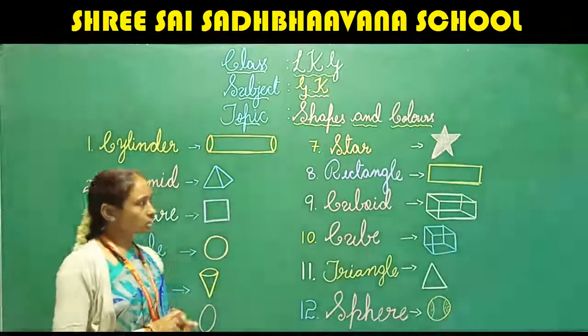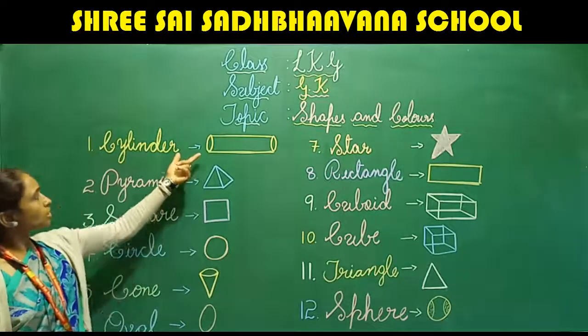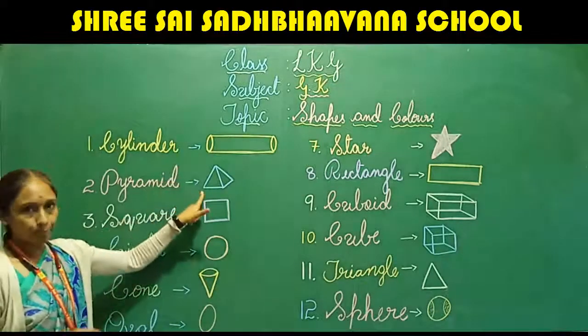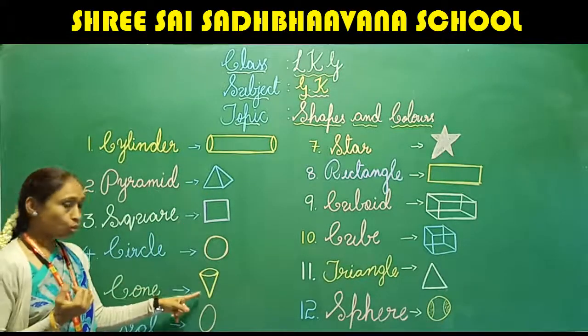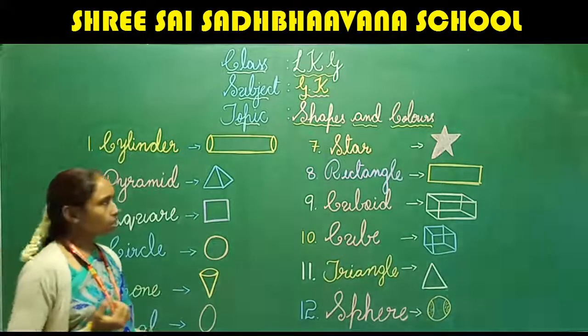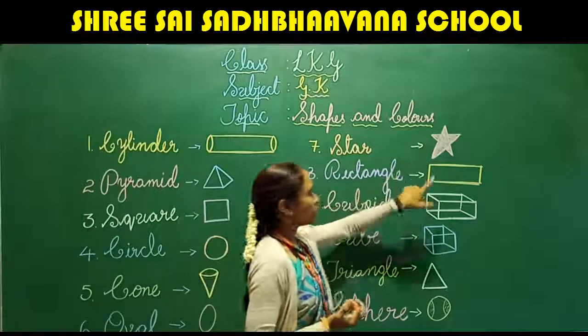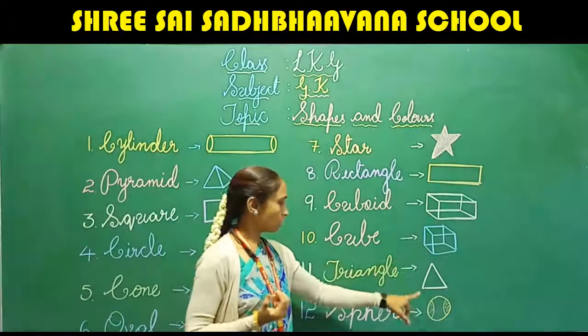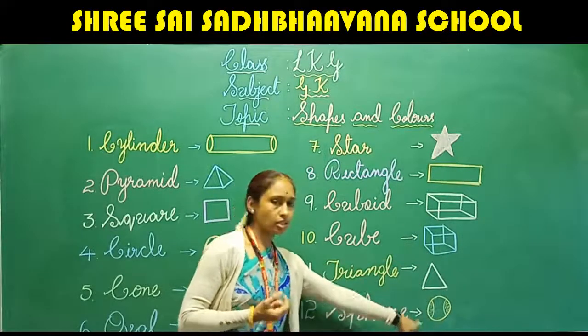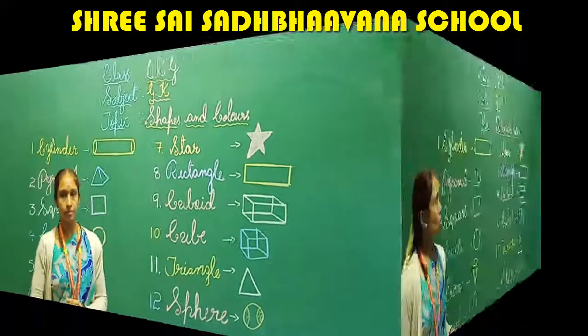Fine. Is it clear? Shall we say once again? Yes. This is cylinder, pyramid, square, circle, cone, oval, star, rectangle, cuboid, cube, triangle and here we have sphere.